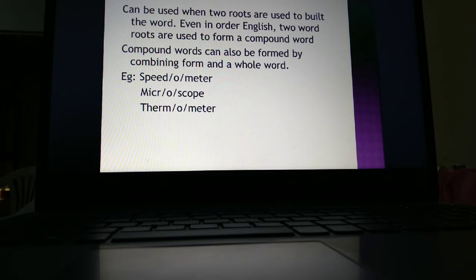Thermometer: therm means heat, meter means measurement. The heat measurement is combined with the O, so it is called thermometer.